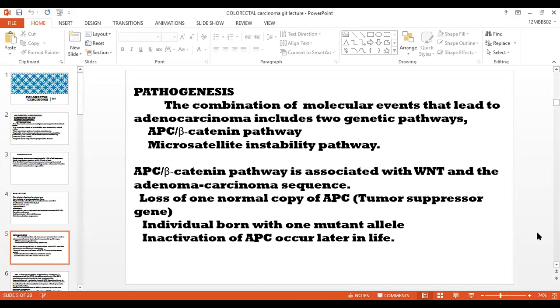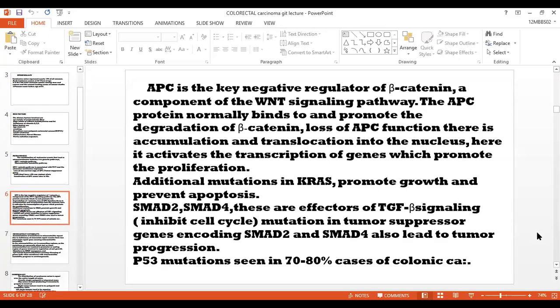There is loss of one normal copy of APC, a tumor suppressor gene. The individual is born with one mutant allele, or the inactivation of APC occurs in later life. APC is a key negative regulator of beta-catenin, a component of the WNT signaling pathway.